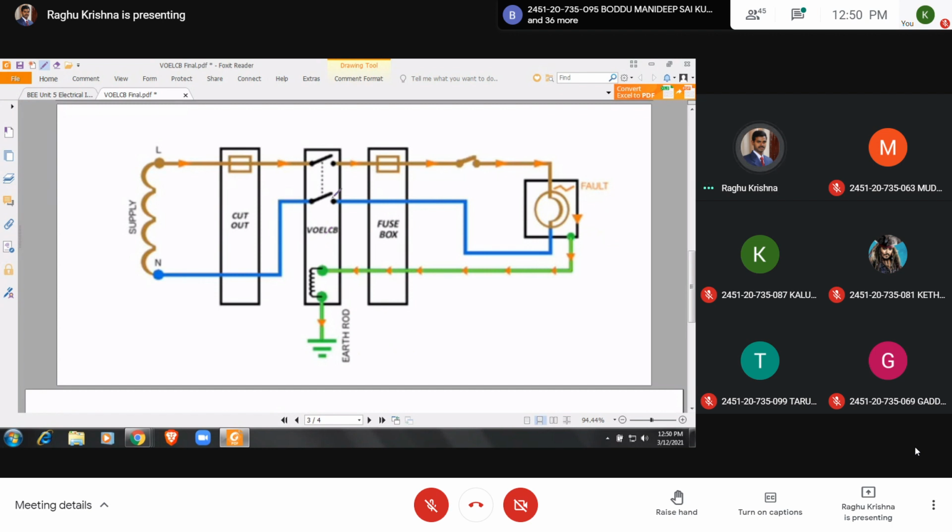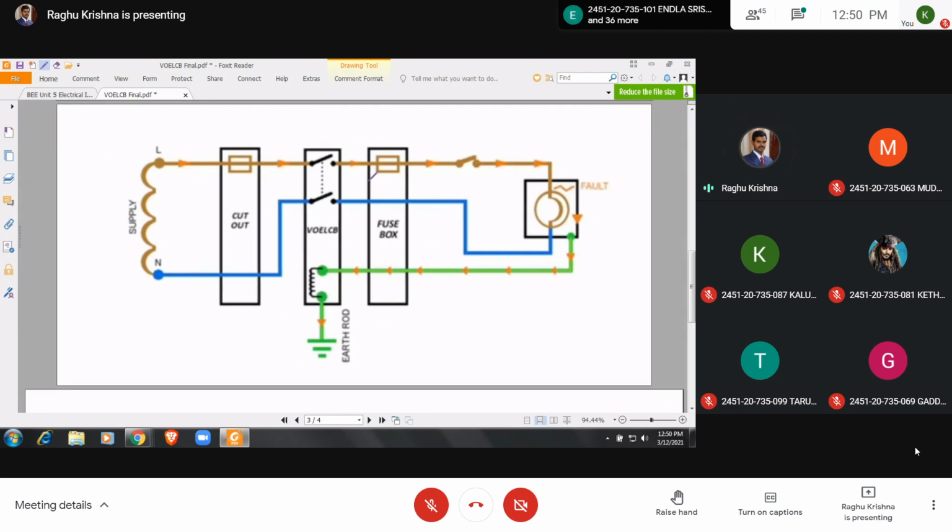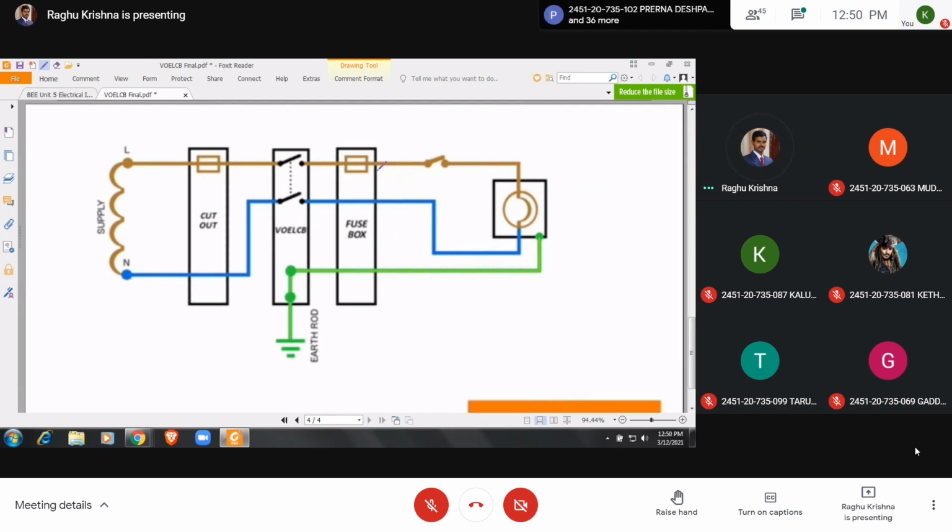So once the contacts are opened, what about this current? This current will disappear. Once the contacts get open, the current will be stopped, and the person can be saved from electric shock.